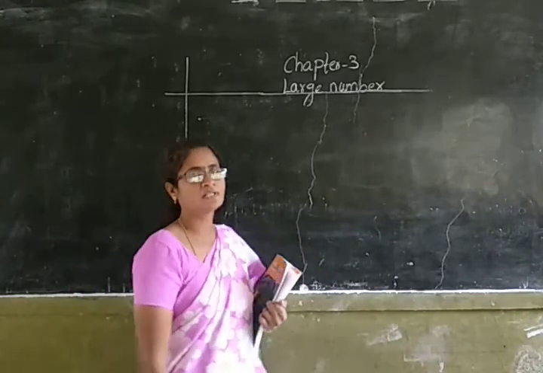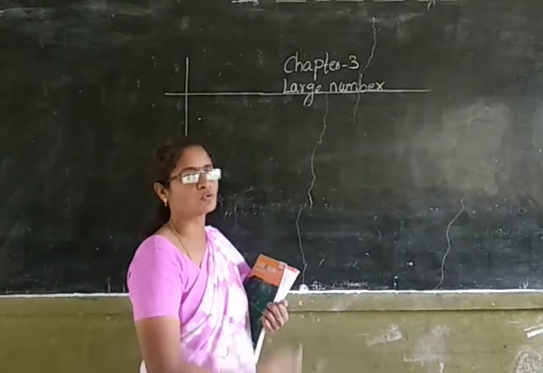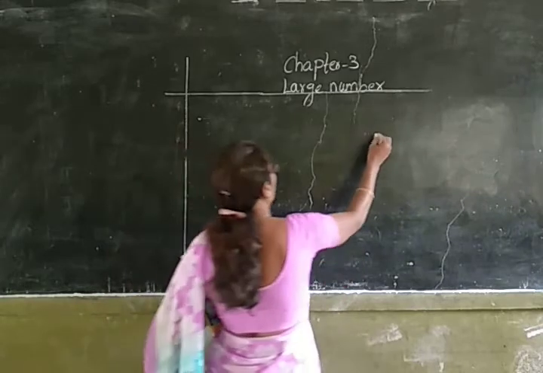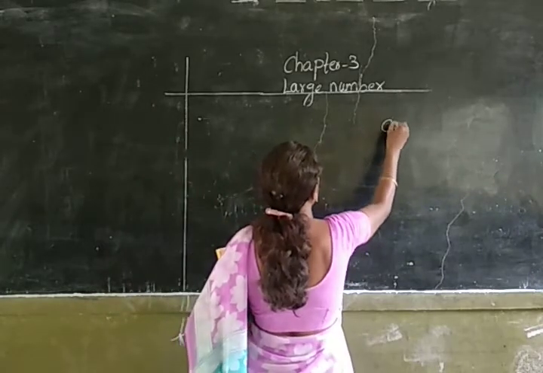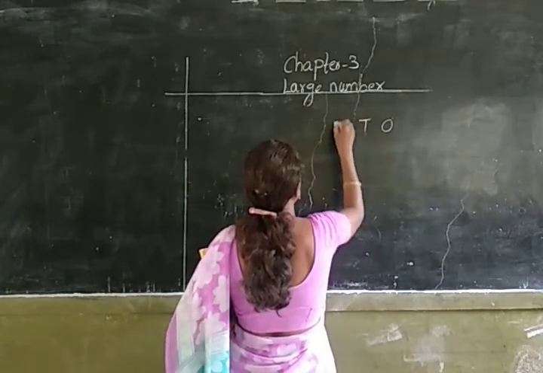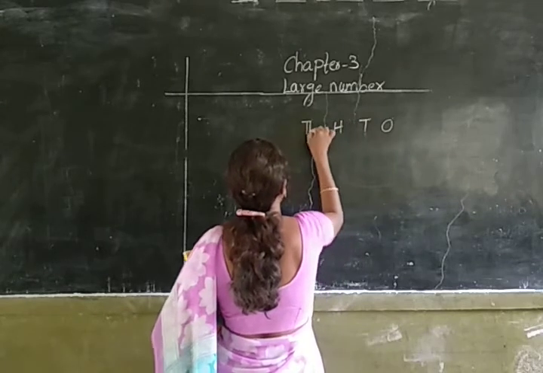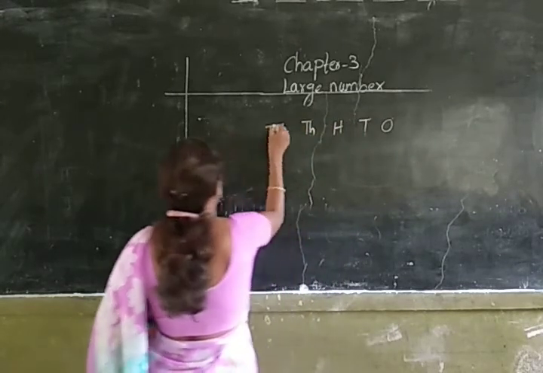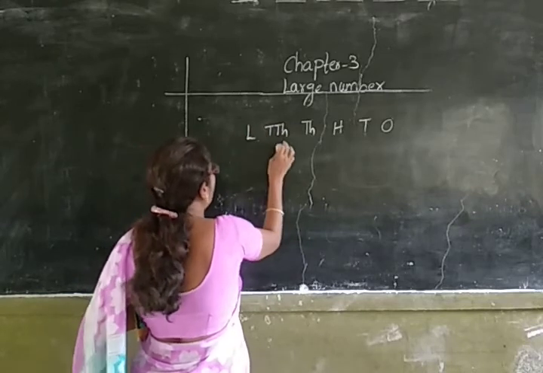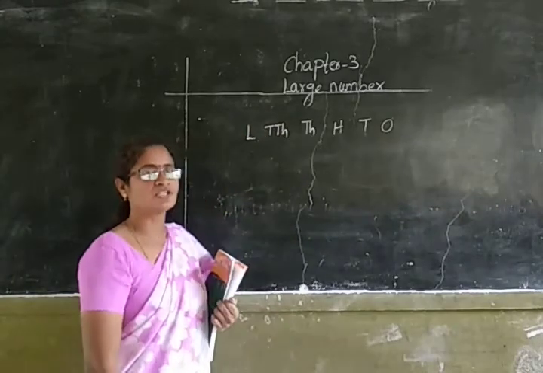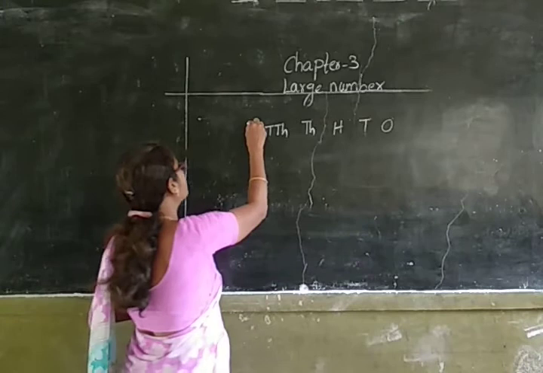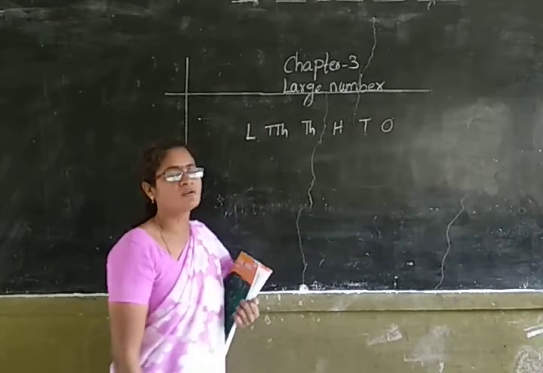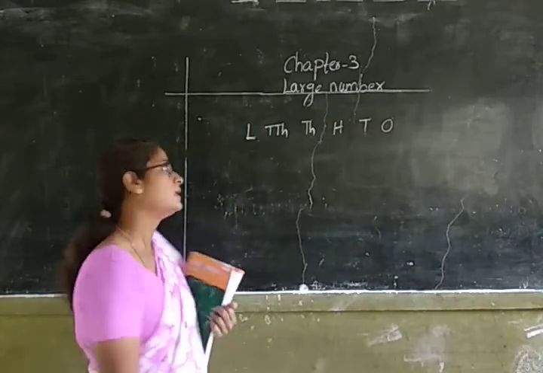For representing 10 crores in place value chart, we have to write the places. You all know the places of the Indian system, which are ones, tens, hundreds, thousands, and 10,000s. You have learnt up to 10,000s place in your 4th class. The next place is lakhs place. After 10,000s place, the next place is lakhs place.